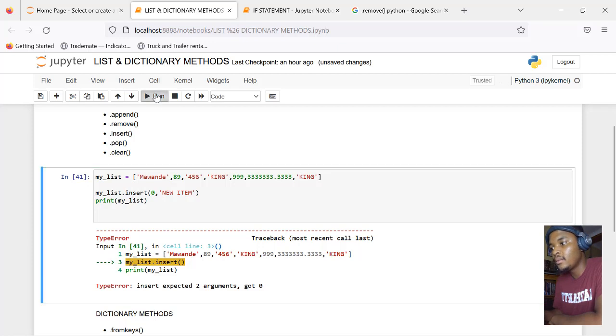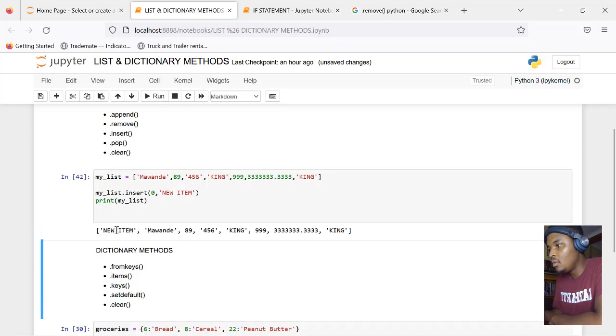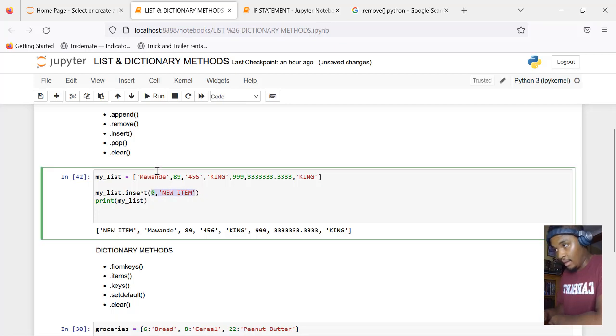So let's check. New item: it doesn't actually replace, it puts itself there and shifts all the other elements to the right. So new item goes at index 0, and then Mawande, 89, 46, everything else moves up. So it doesn't replace. I'm wrong about replacing. It just puts itself there. That's insert.